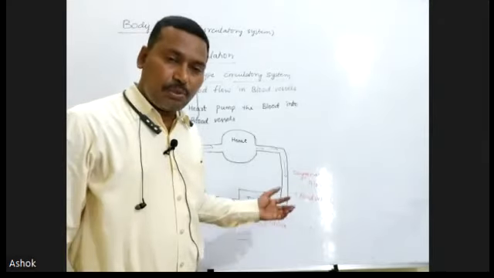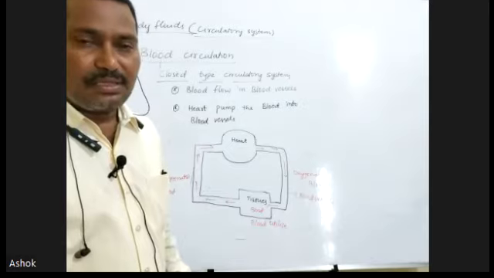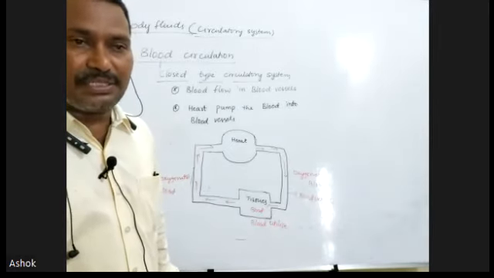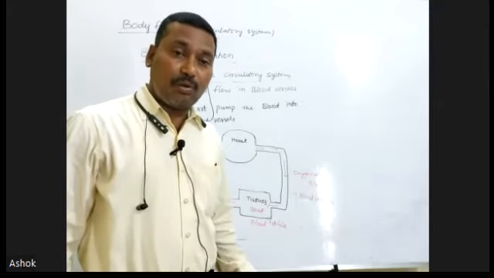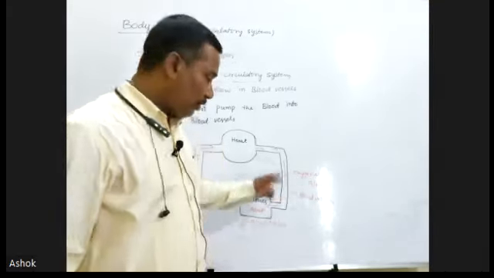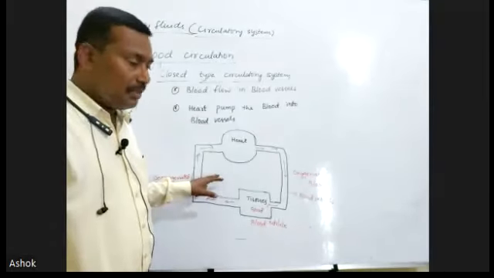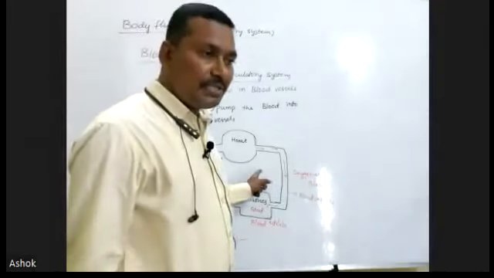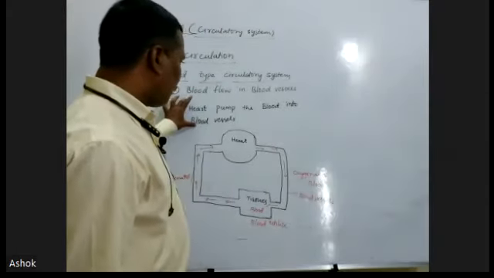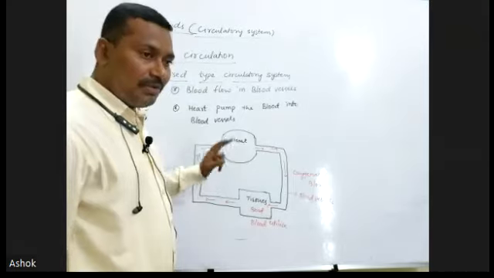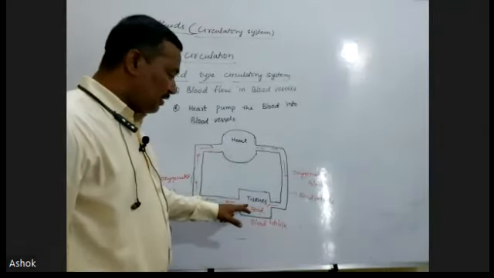And this closed type circulatory system is present in the developed animals, like fishes, amphibians, cephalopods, Cephalopoda, Cephalochordata. It must be present in the developed animals. In the closed type circulatory system, the heart pumps the blood into blood vessels, and through the blood vessels it reaches the tissues.